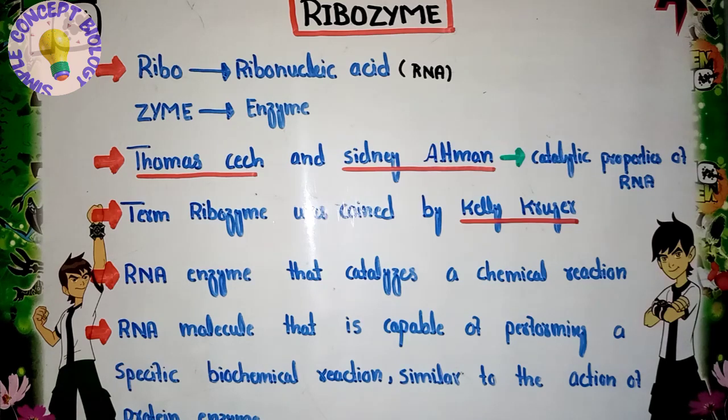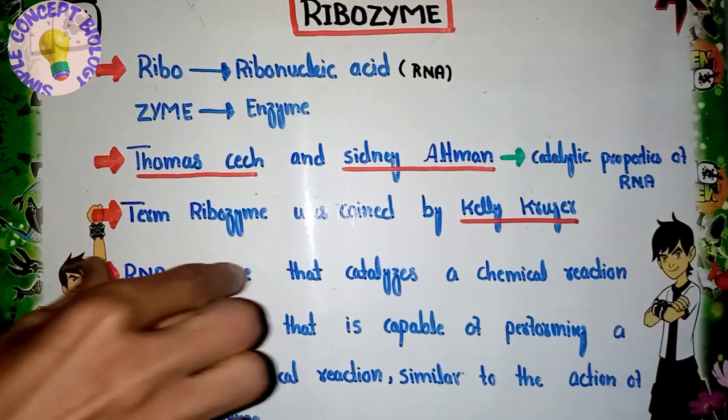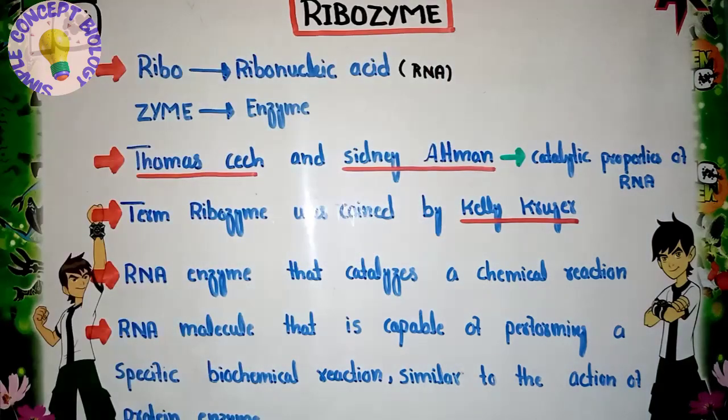You can see here the definition of the ribozyme: an RNA enzyme that catalyzes a chemical reaction. As we know, enzymes are proteinous in nature, which we have already discussed in the introduction, and these enzymes are used to catalyze a specific chemical reaction. In the case of the ribozyme, it is actually RNA. When RNA is used to catalyze a chemical reaction, this RNA is called a ribozyme. So this is the first definition of the ribozyme.